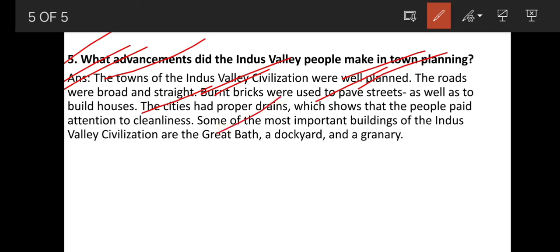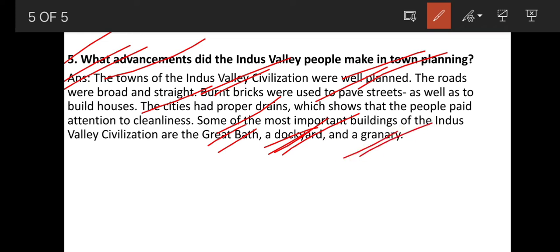Some of the most important buildings of the Indus Valley civilization are the Great Bath, a dockyard, and a granary. So they built many important buildings. The first is the Great Bath. Then a dockyard. What do you mean by dockyard? A dockyard means where goods are loaded and unloaded from the ship. We can call it a ship station.